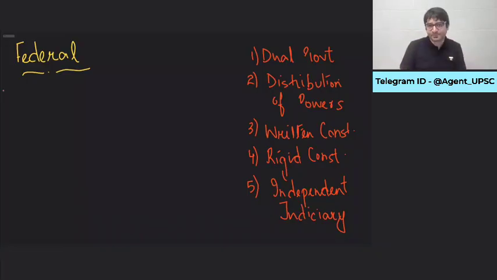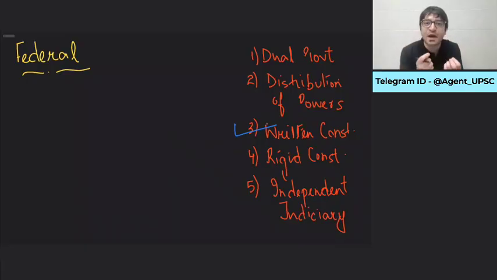Second, distribution of powers. Not separation of powers. That is something we will discuss separately. Distribution of powers. That means some powers are given to the center, some powers are given to the state. But it is not that center is superior to state or states are superior to center. It is this written constitution which has clearly defined the roles and responsibilities of the center and the states. It is this constitution which has created center and state. If the constitution has created center and state, that means both are powerful. Nobody is inferior, nobody is superior. And it is this constitution which has allocated roles and responsibilities to center and the states.